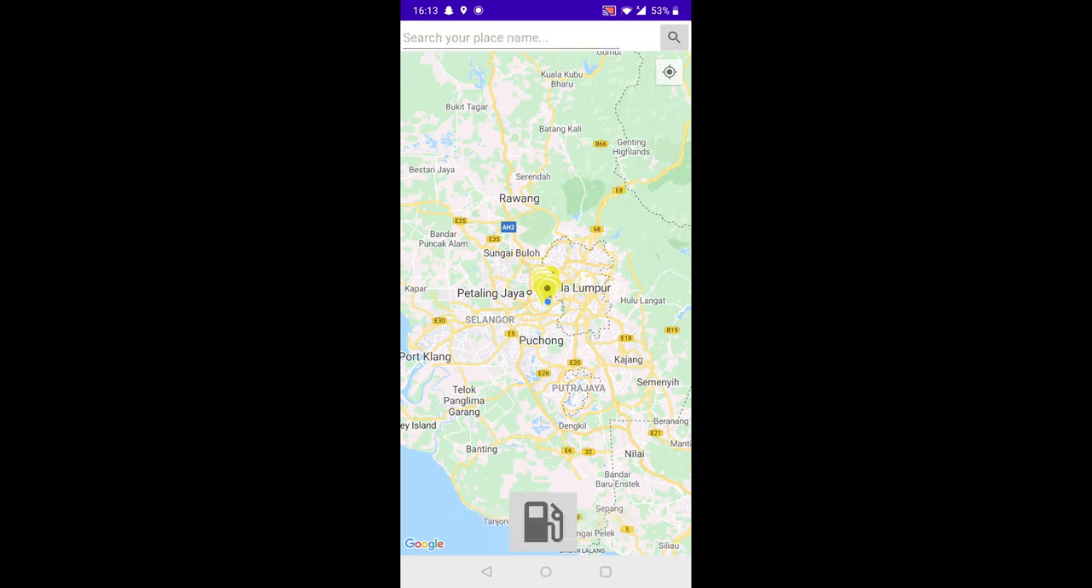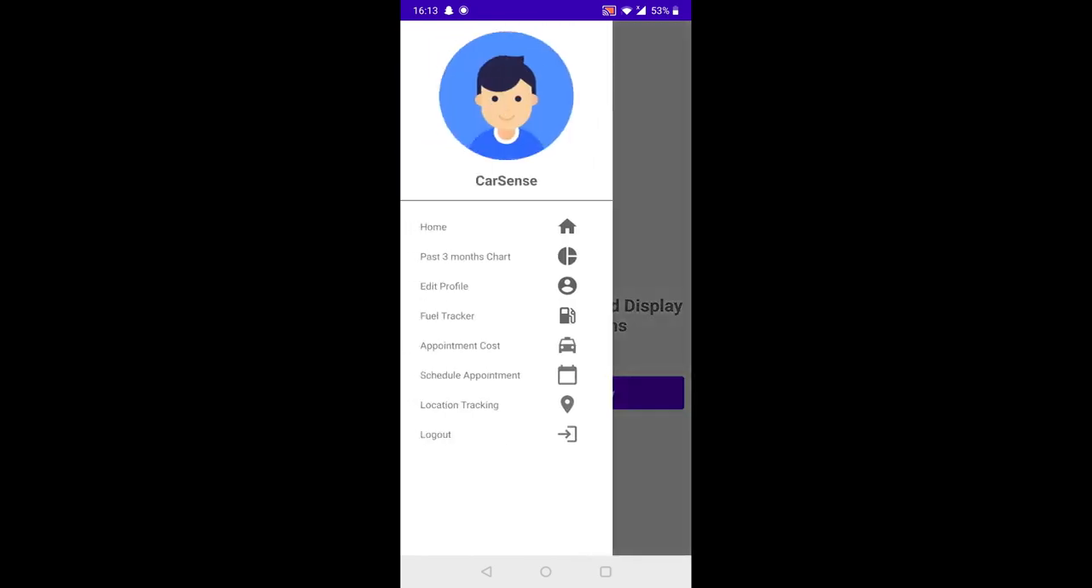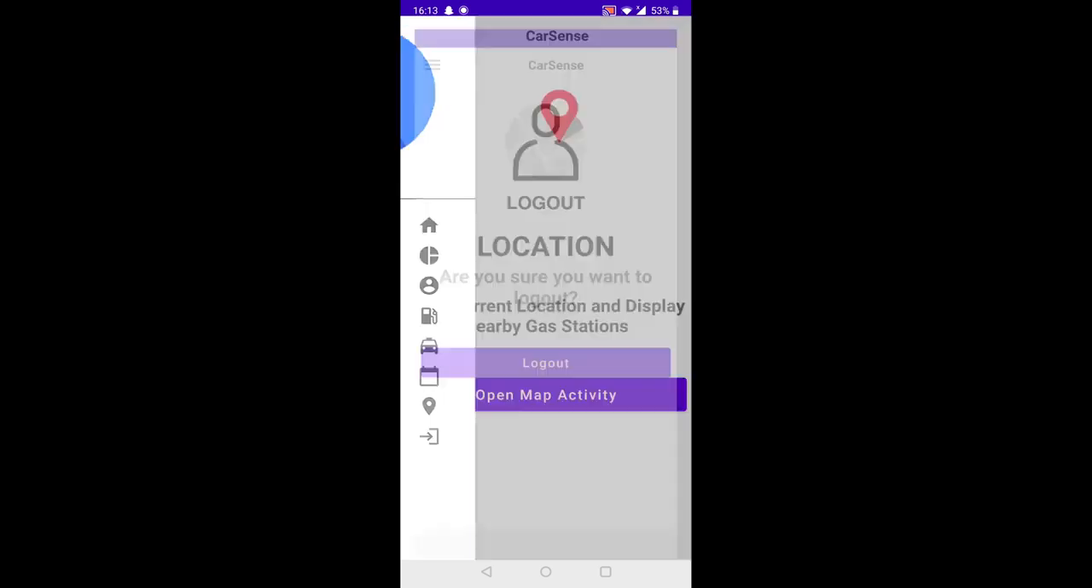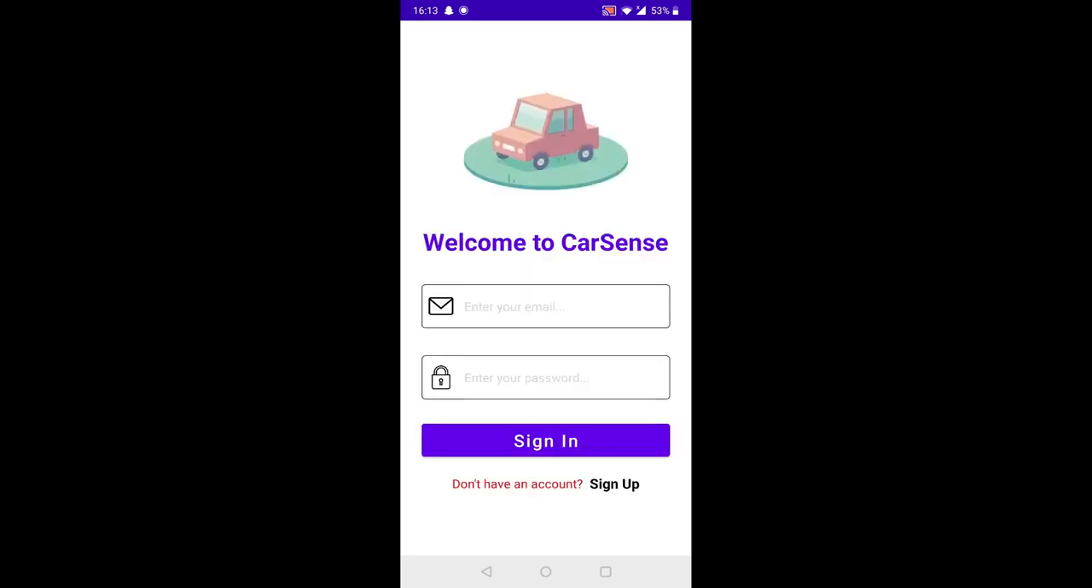If users want to access the sidebar and site navigation again in CarSense, of course they can go back. That brings them back to the homepage where they can access the sidebar navigation. As you can see right now, I'm in the location tracking module. Finally, users can log out as well, and this is the logout page, with animated icons on every single page so that users know what page they are in. It's a visual representation of the page they are currently in. Users can log out and it will bring them back to the CarSense sign-in page.